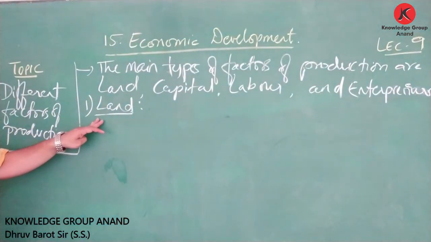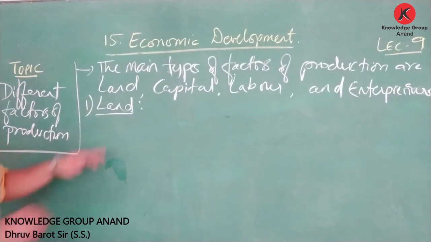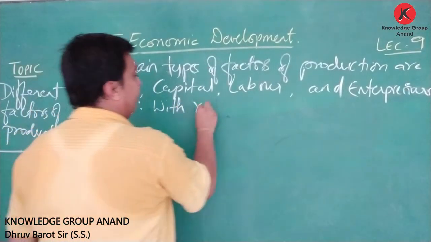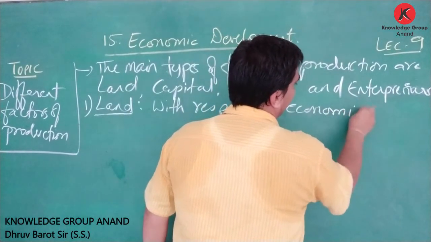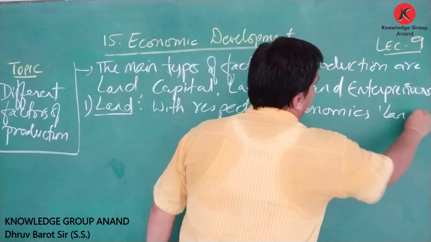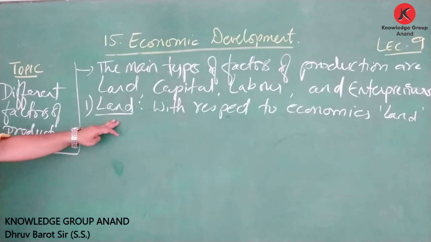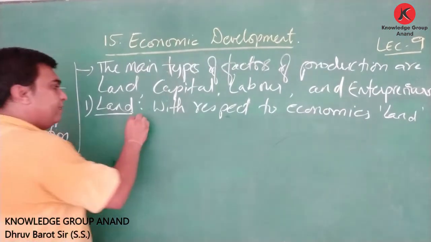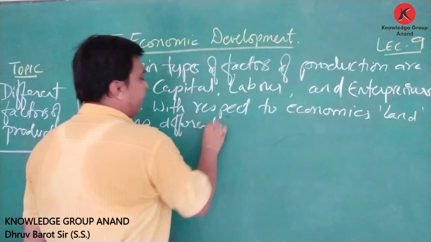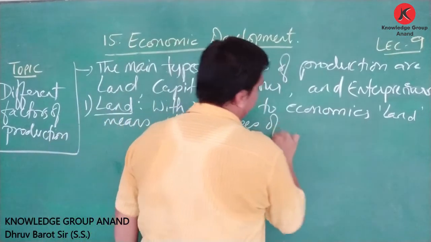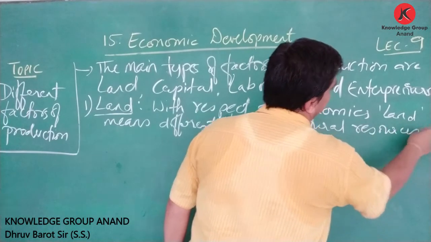Let us understand about the first factor of production, that is land. Here it is said that with respect to economics, when we talk in the field of economics, land means different types of natural resources.